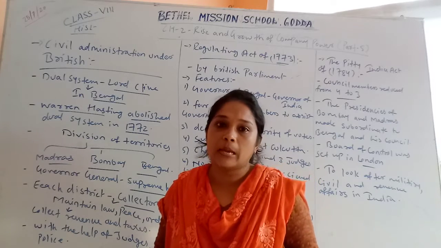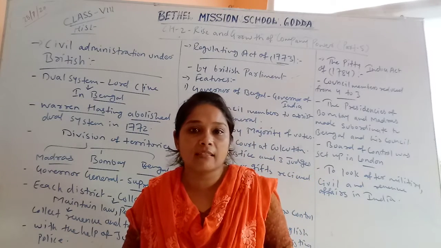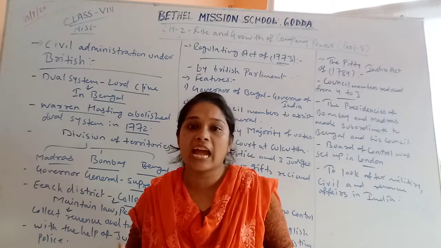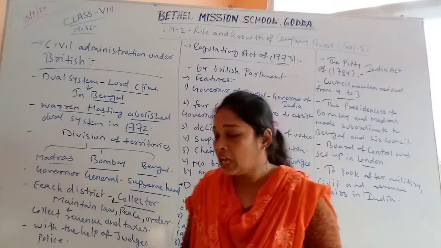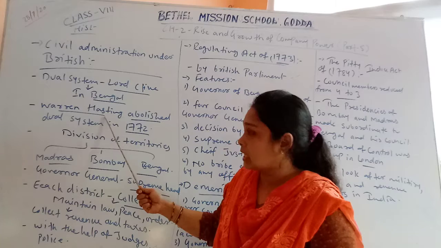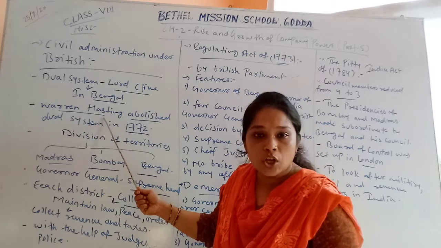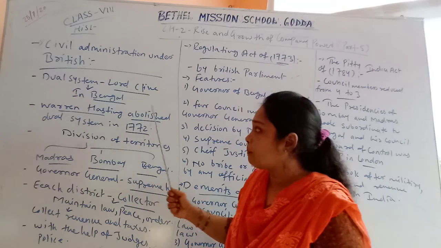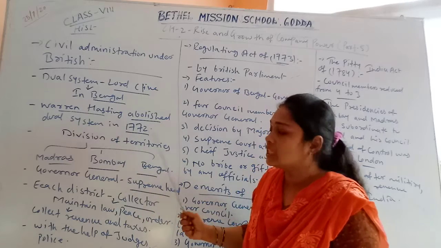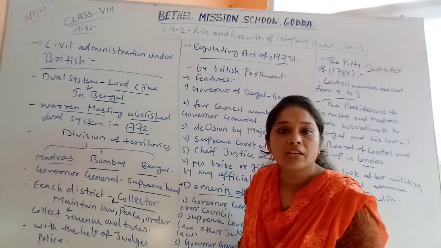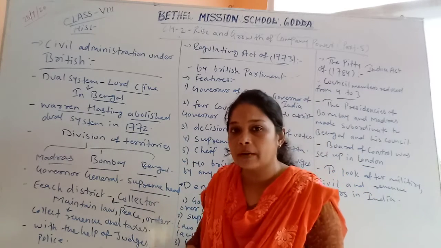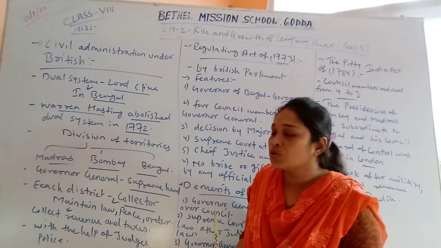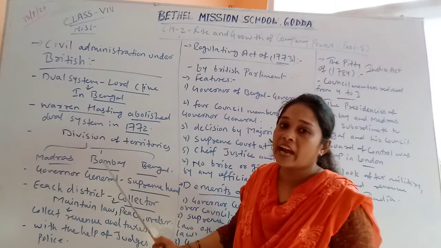But after some time, the East India Company felt that control should be fully in the hands of the British administration. That is why Warren Hastings, another Governor General of Bengal, abolished the dual system in 1772. He abolished the dual system made by Lord Clive, and introduced a new system where he divided India into 3 territories.